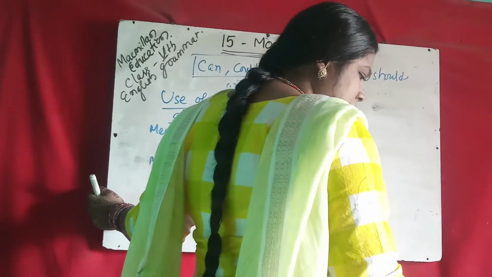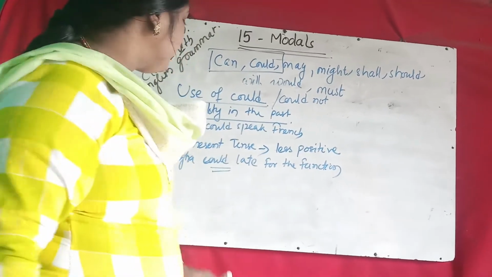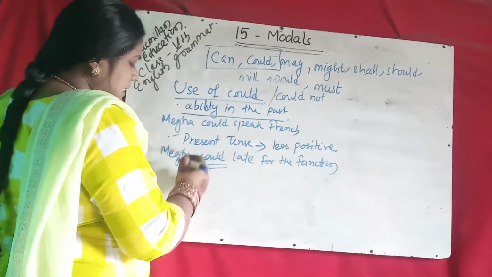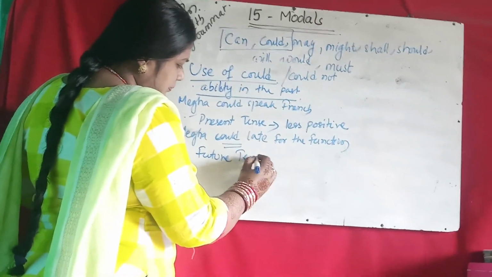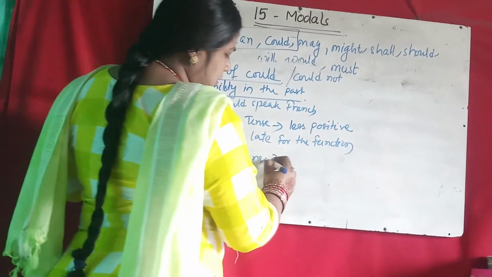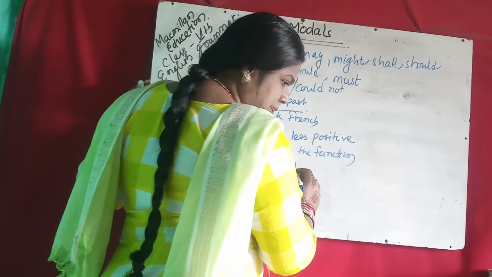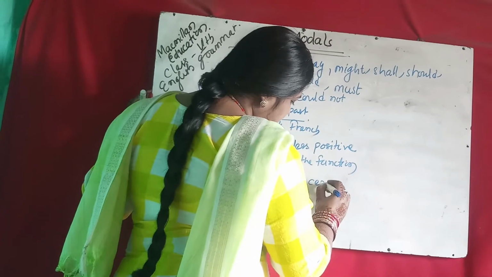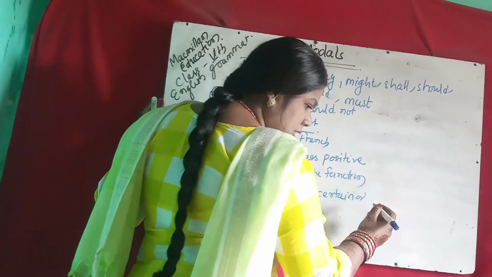Another is to express something that happens in the future but is not certain. Present tense, past tense, future tense also. Could will be used, which is also not certain, or it is a possibility.